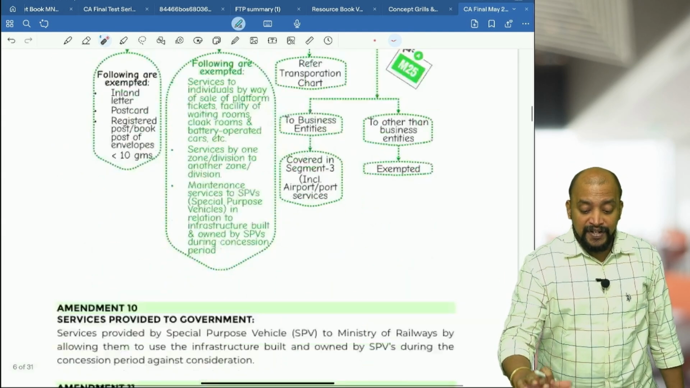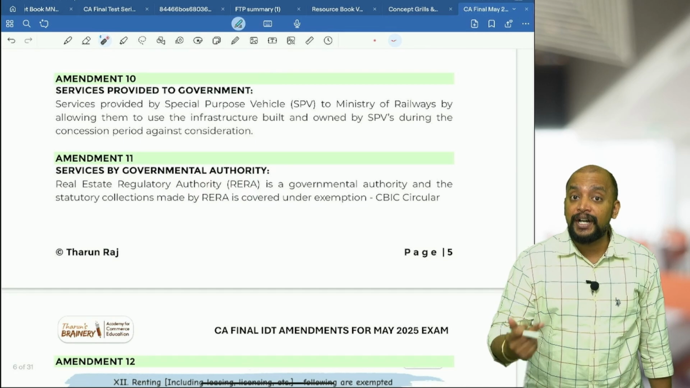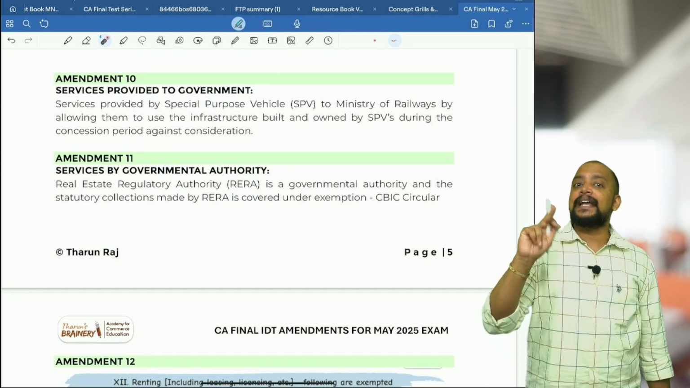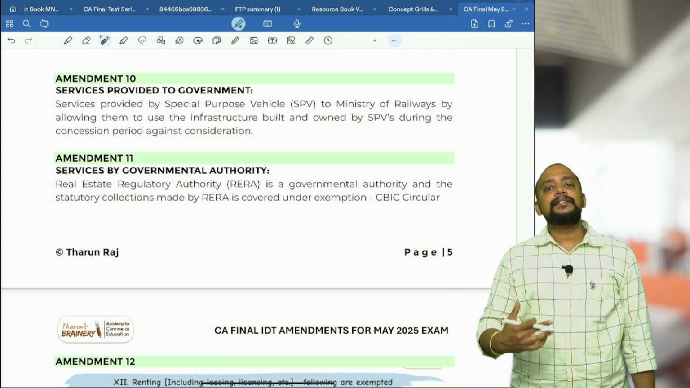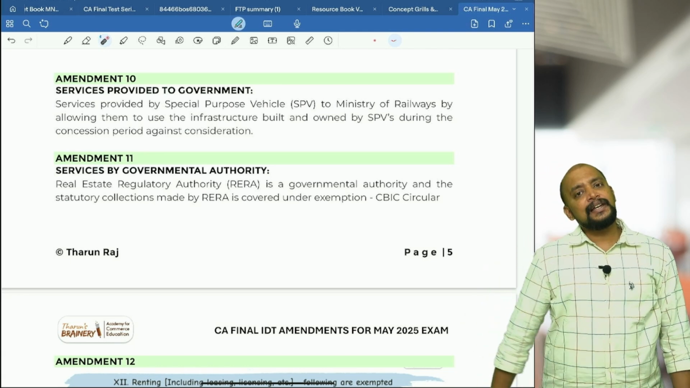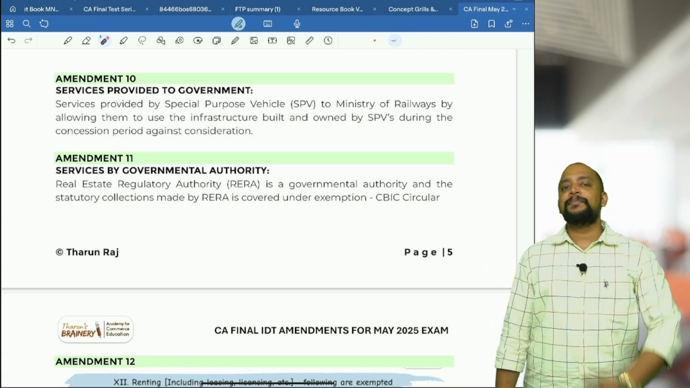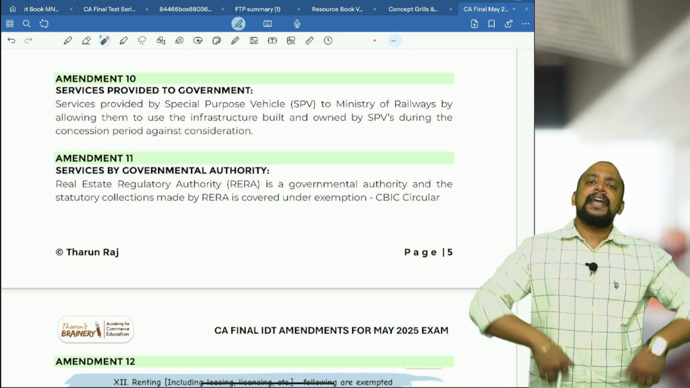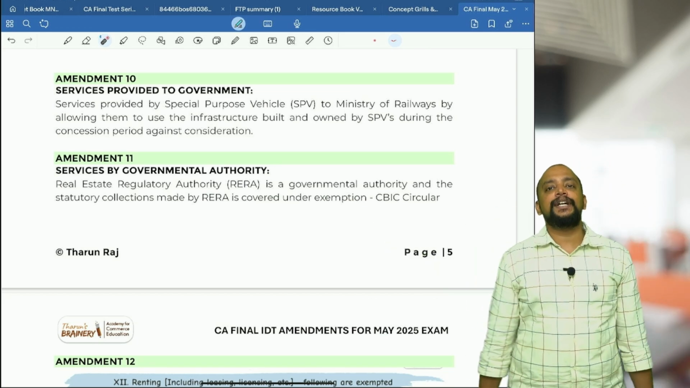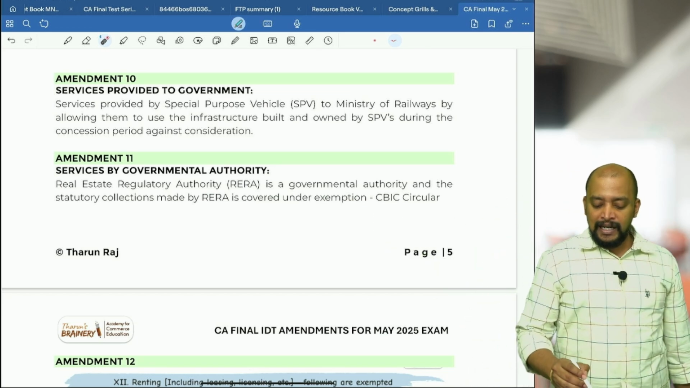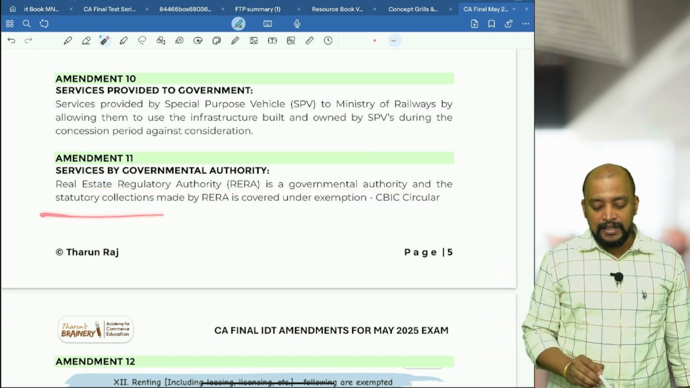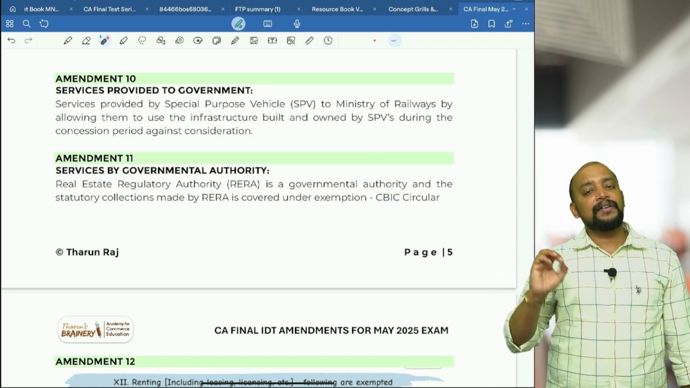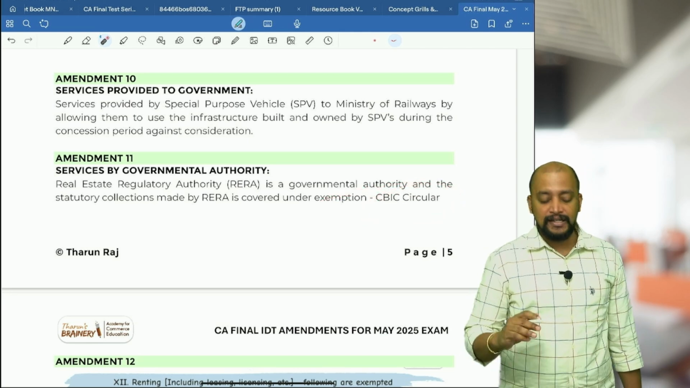Not a supply. If it is provided by government authority or government entity, it will be exempted. Okay. So, therefore, RERA, Real Estate Regulatory Authority. Is Real Estate Regulatory Authority also a government authority? Yes. And any services provided by government authority will be exempted. Accordingly, RERA is a government authority and statutory collections made by RERA is covered under exemption. So, that's a CBSE circular.